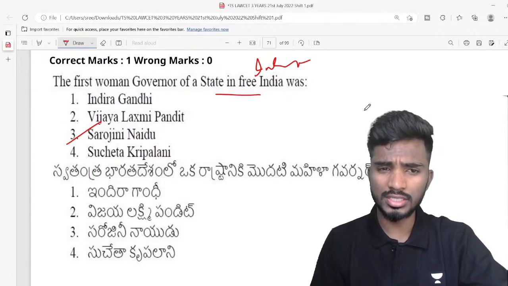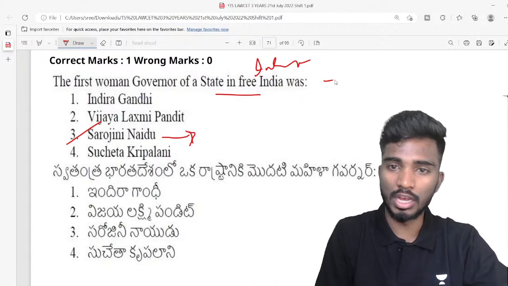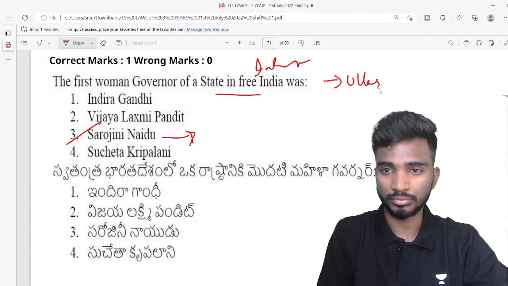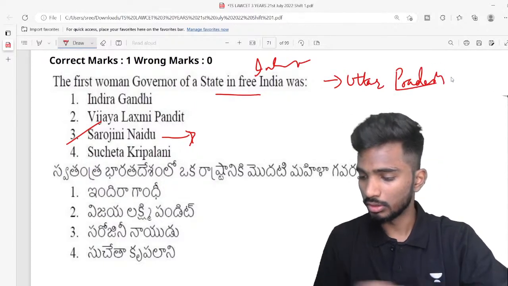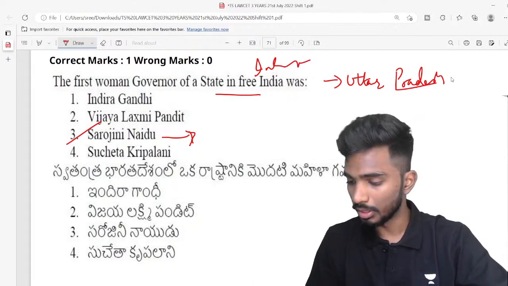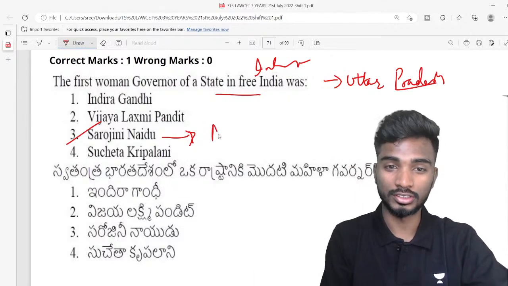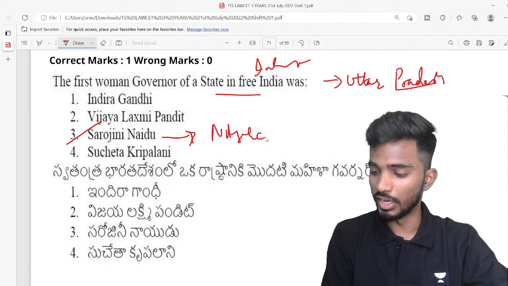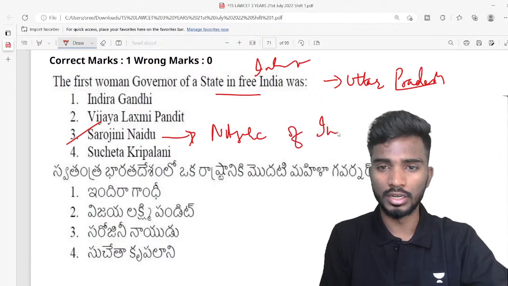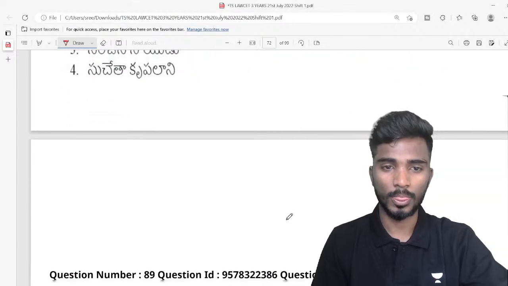So what is the nickname of Sarojini Naidu, if anybody remembers correctly? And Sarojini Naidu was the governor of Uttar Pradesh. Note this down. Very good Srikanth, excellent. Uma and Nayak. Nightingale of what? Very good Srikanth. Nightingale of India. So Sarojini has a title, that is Nightingale of India.